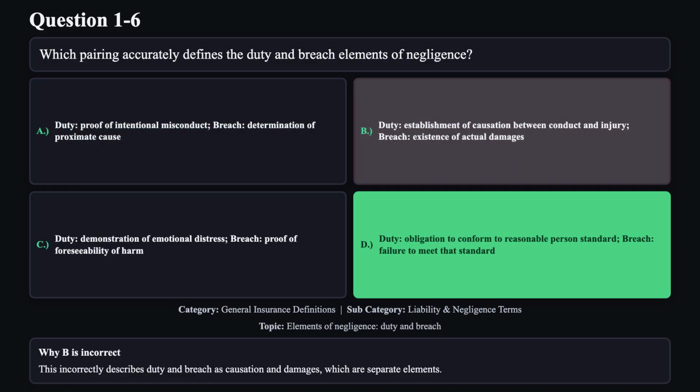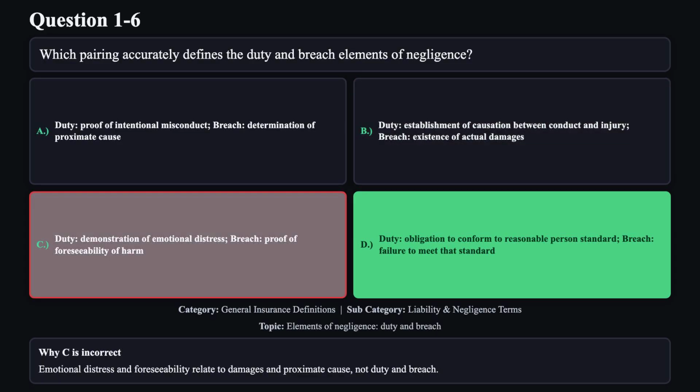Reason B is not correct. This incorrectly describes duty and breach as causation and damages, which are separate elements. Reason C is not correct. Emotional distress and foreseeability relate to damages and proximate cause, not duty and breach.